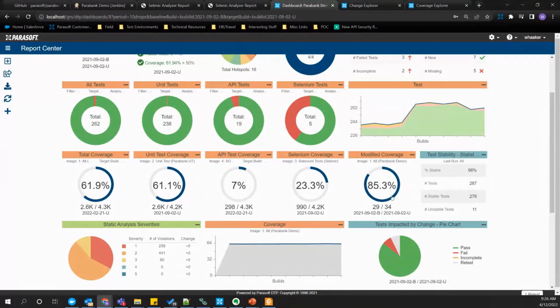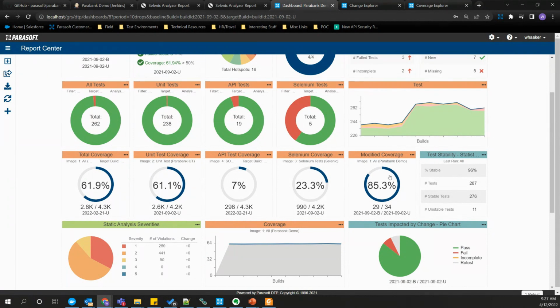But nevertheless, modified coverage here gives the team an achievable milestone in each sprint that says, okay, we've modified 34 lines of code in this sprint. Let's make sure that we've got tests that are covering this modified code.